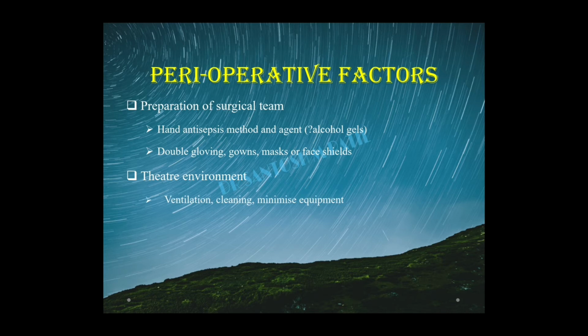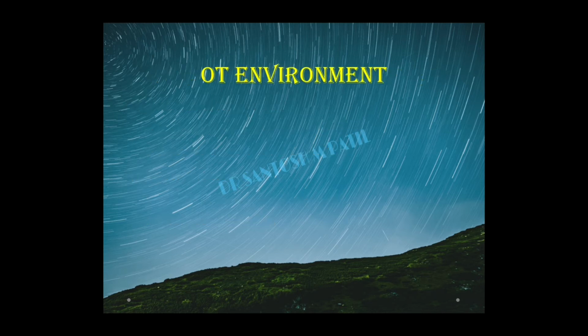The theatre environment also matters. Ventilation, cleaning and minimizing equipment movement in the OT have to be checked, and theatre traffic means discipline, which the surgeon has to take care of. There should be no excessive movement of people other than those who give care to the patient, be it the anesthetist, the surgical team, the nursing team and one floor nurse.